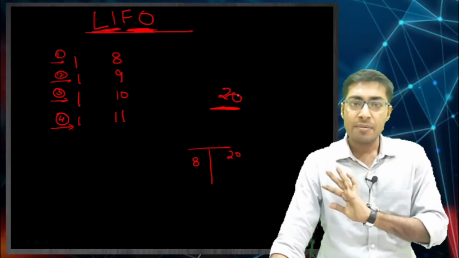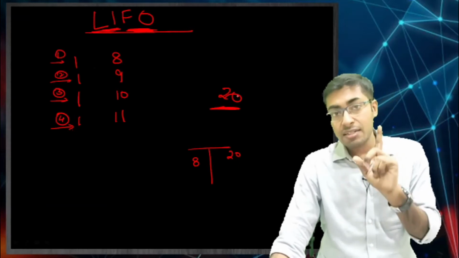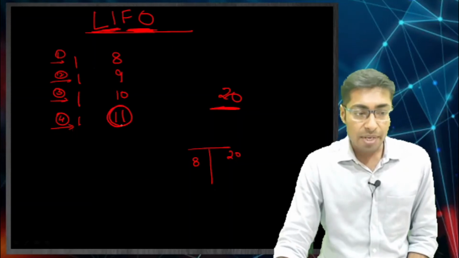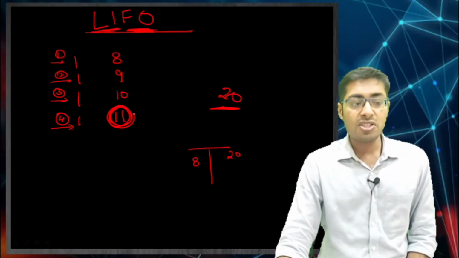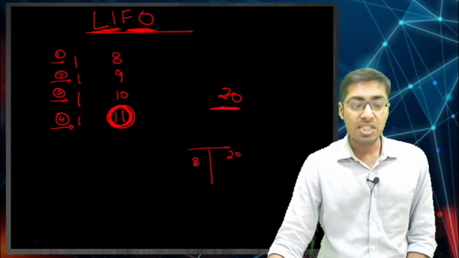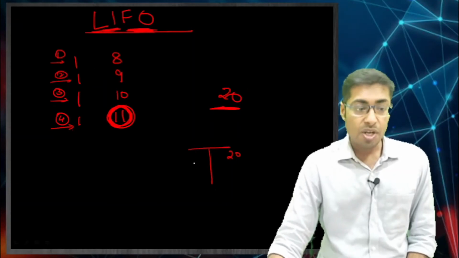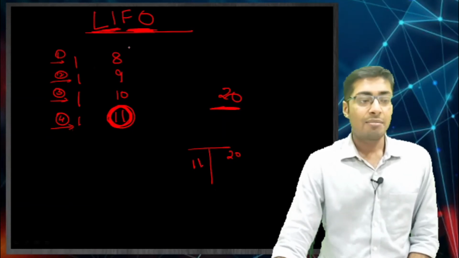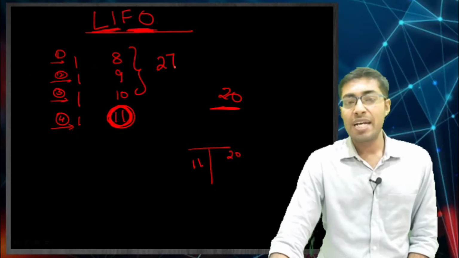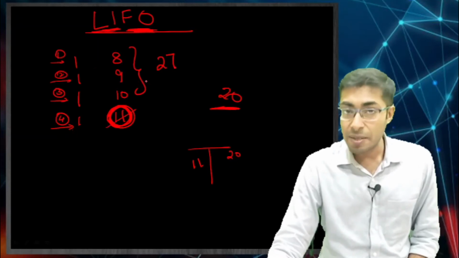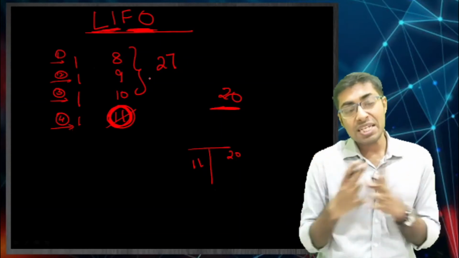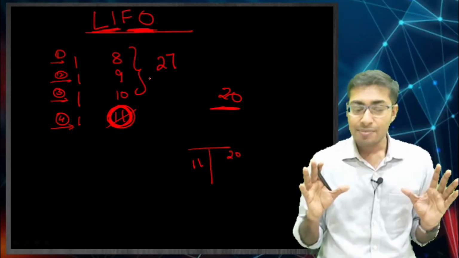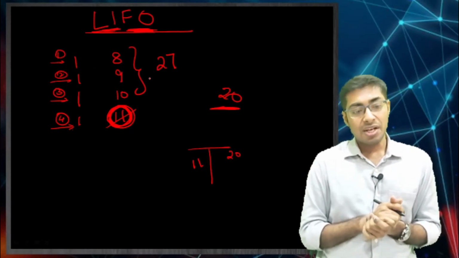My sale is at 20, but what is the cost of that goods that I have sold at 20? Last in first out, this is the last one to come in and therefore this is the first one to go out. My COGS instead of 8 in the P&L is going to be 11, correct, and my inventory value is going to be 27. This is what remains over here. Understood how all the 3 of them are giving different results, right? So this is your last in first out.